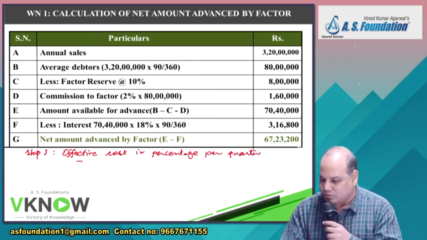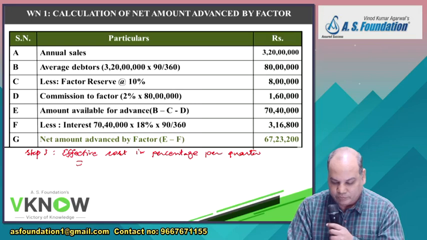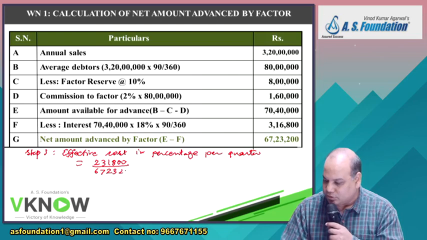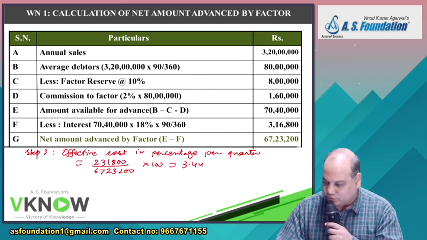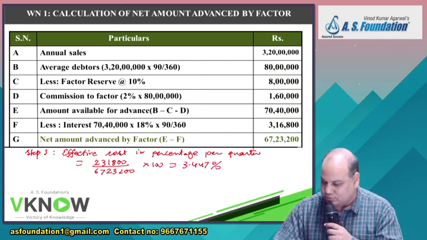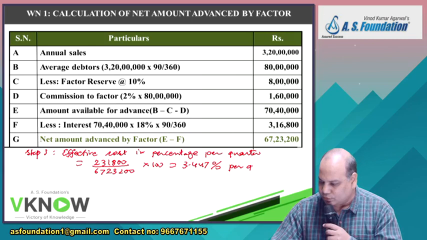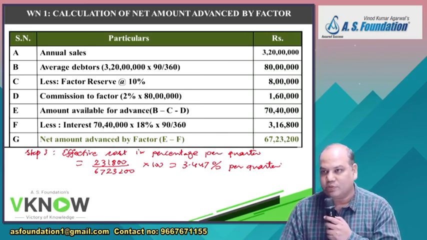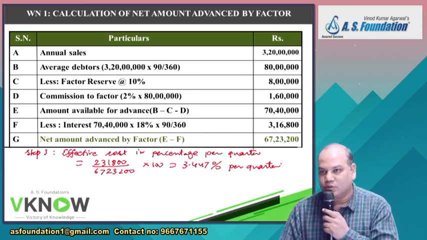Effective cost in percentage per quarter will be, tell me that previous answer. It was 2,31,800 divided by, first write the complete calculation, into 100, 3.447% is your cost of 1 quarter. It's like you're paying this much interest for using the money for 1 quarter.